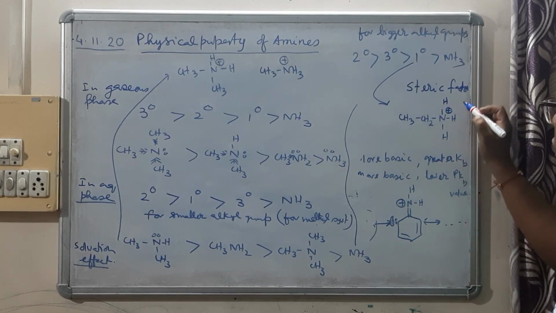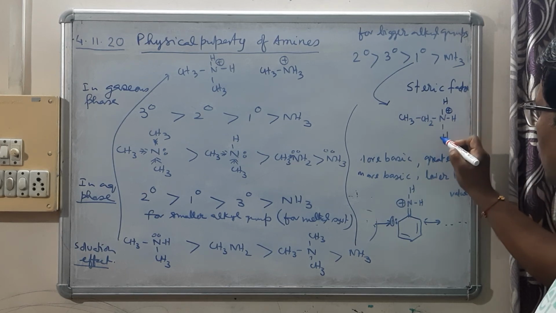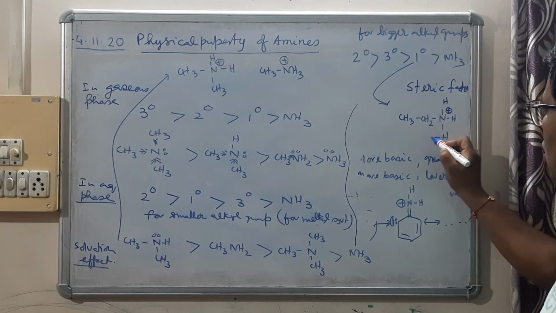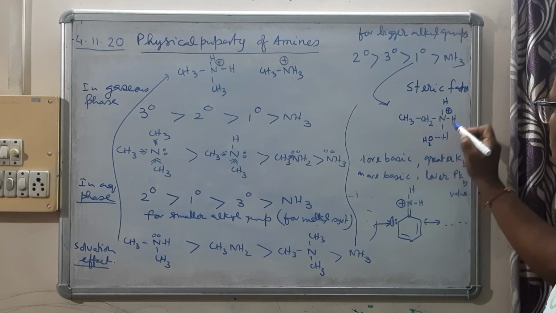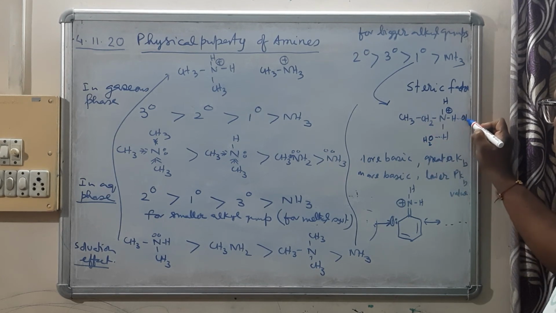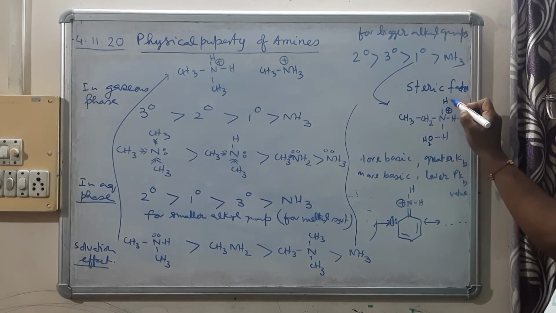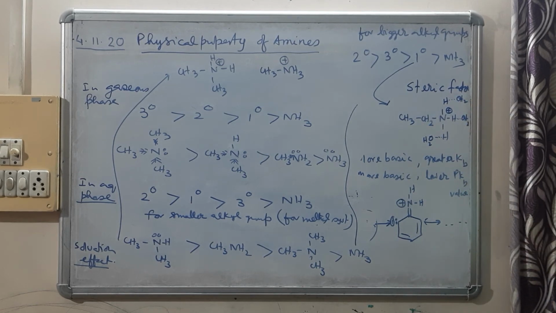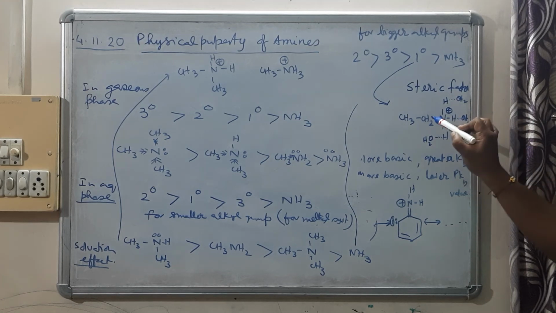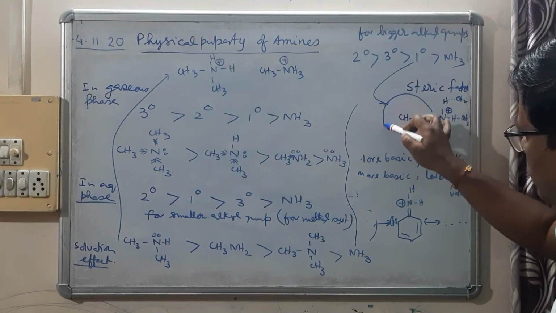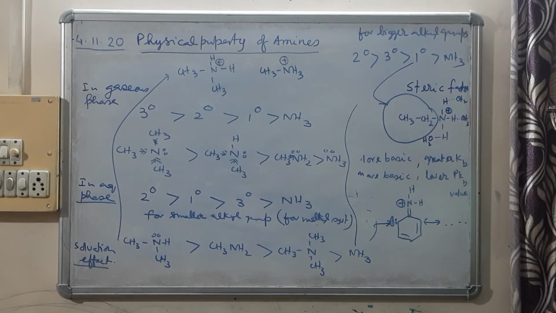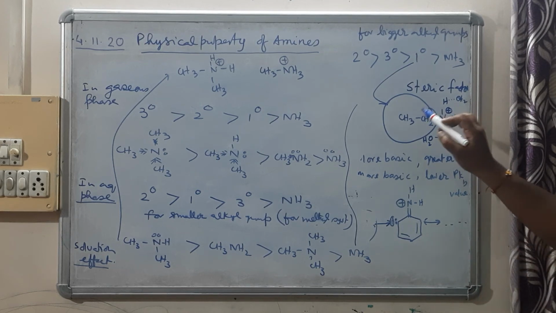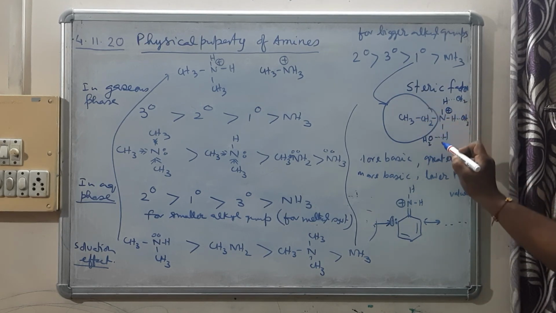Now, solvation takes place. Normally solvation takes place with OH2 molecules hydrogen bonded. But because this group is very big, there will be some hindrance to this solvation.